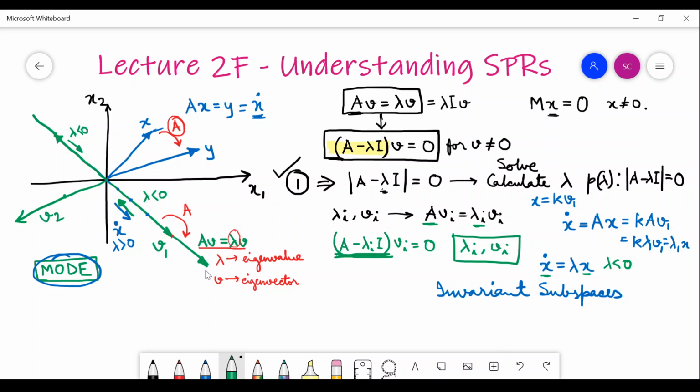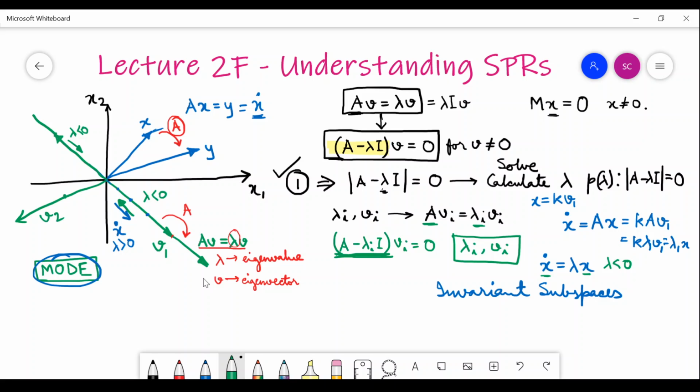Now with the previous understanding of the equilibrium point, which you know is the origin of the system, to stabilize a system we would wish that the system by itself moves towards the equilibrium point.